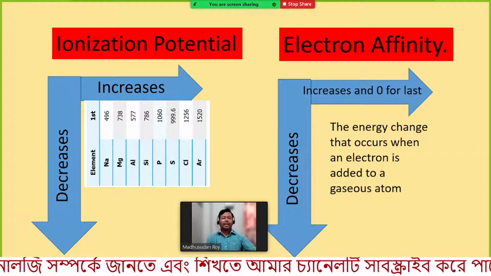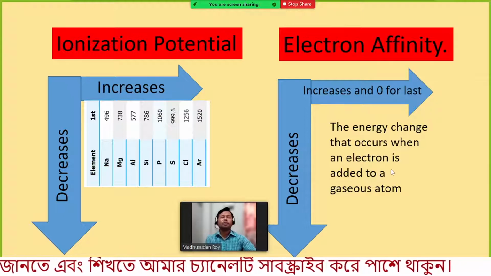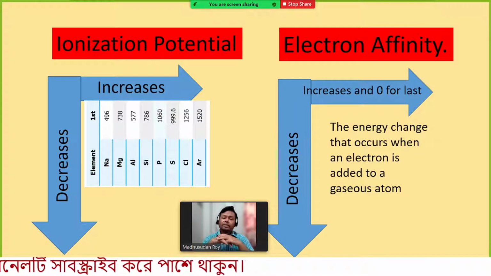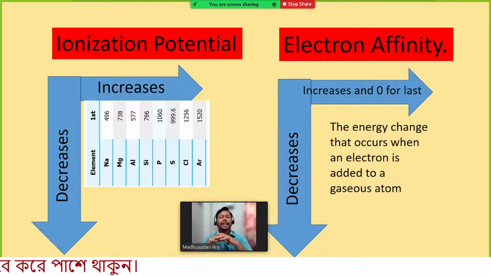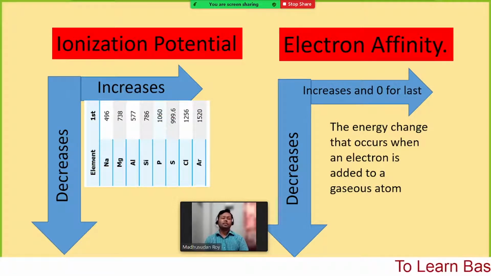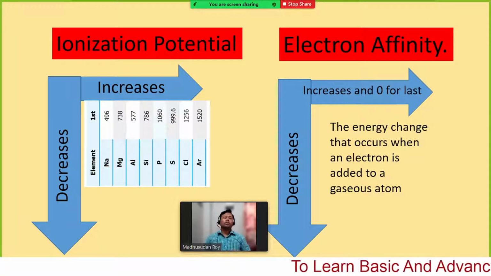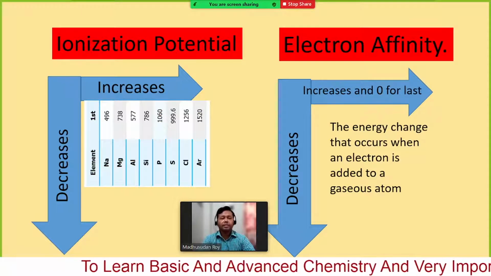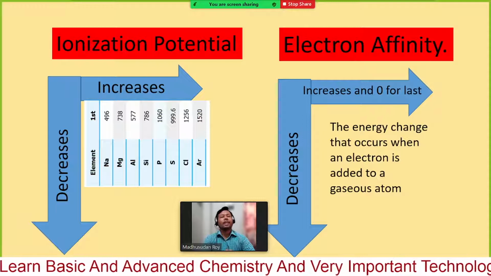That means the energy change that occurs when an electron is added to a gaseous atom can have a positive value or a negative value. If it releases some energy, that means it becomes stable. In that case the electron affinity is more, and if it becomes unstable, in that case the electron affinity is positive. So what is the electron affinity? The energy change when an electron is added to a gaseous atom.